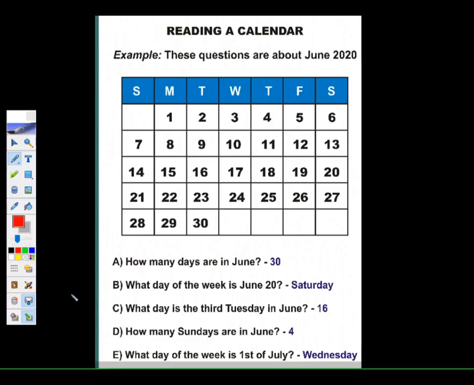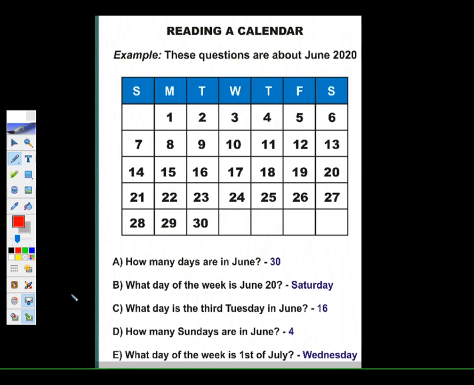Yes, children, I have explained, but so that you can understand it better, I have made a calendar here, and the month I have made is June. The present year is 2020. That is the month of June I am showing you in this slide. Now, if anybody asks you in this slide, what is this, SMTWTFS? So what will you say?